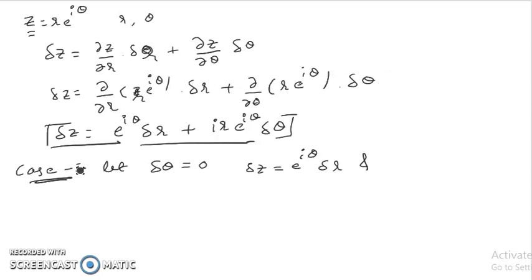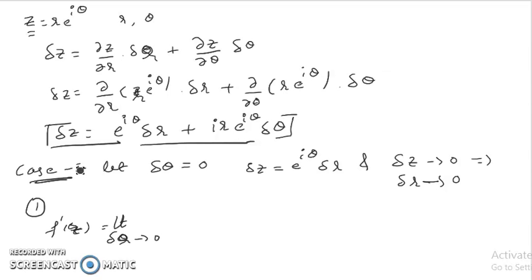And as delta z approaches 0, this implies delta r approaches 0.